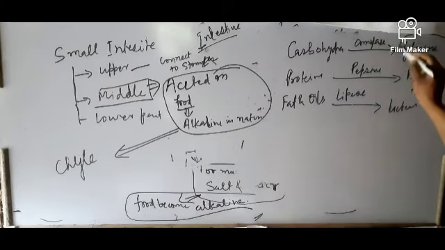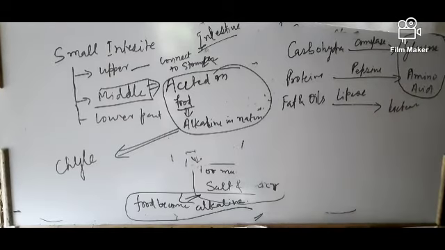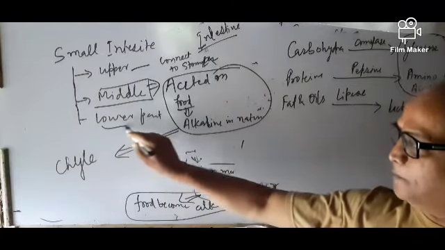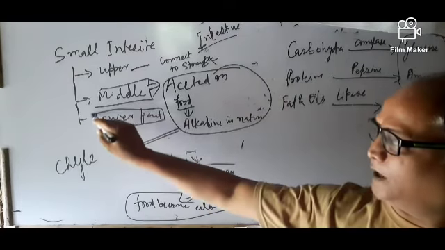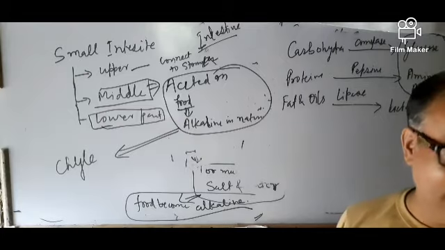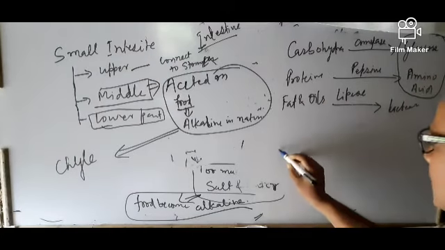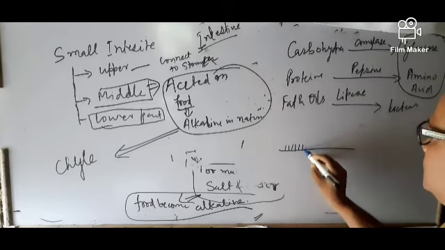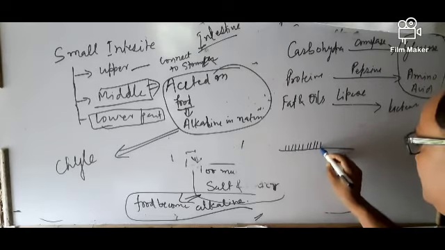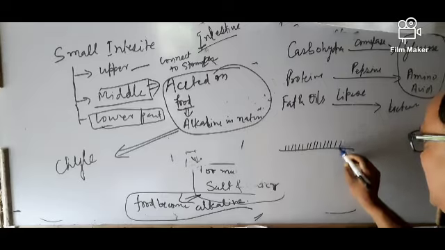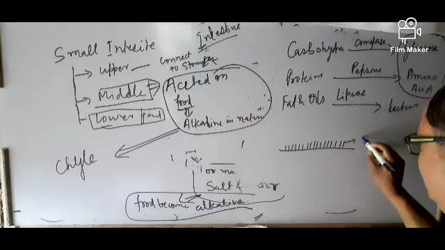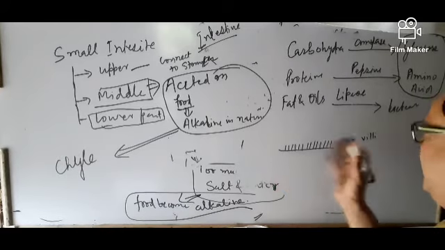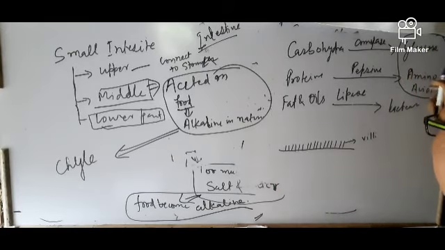Glucose and amino acid are absorbed at the lower part of our small intestine. At the lower part there are finger-like projections known as villi. There are so many villi that absorb glucose and amino acid.